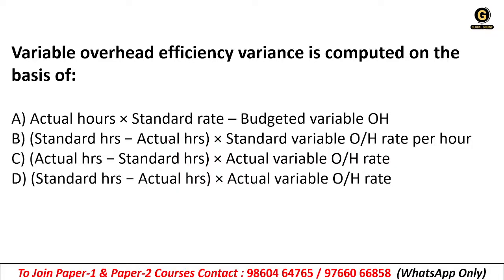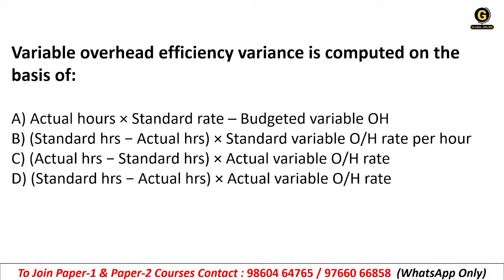OH means overhead. B, standard hours minus actual hours into standard variable overhead rate per hour. C, actual hours minus standard hours into actual variable overhead rate, or D, standard hours minus actual hours into actual variable overhead rate. Give your answer.